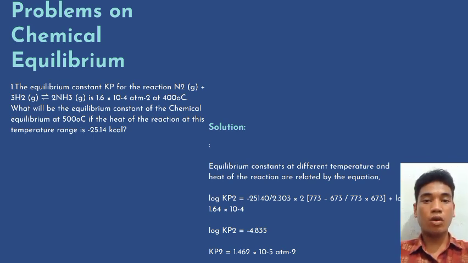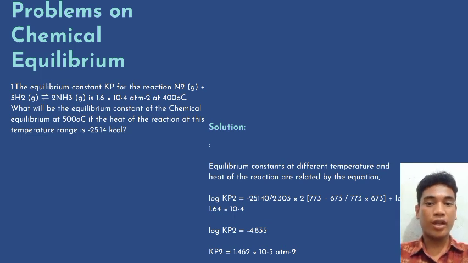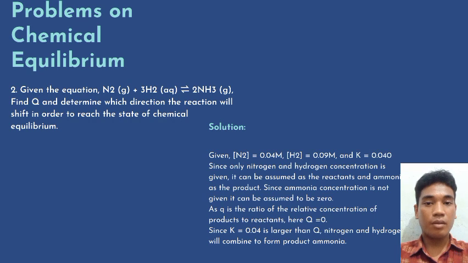Next, problems on chemical equilibrium. Problem 1. The equilibrium constant Kp for the reaction N2(g) + 3H2(g) ⇌ 2NH3(g) is 1.6 × 10^-4 atm^-2 at 400 degrees Celsius. What will be the equilibrium constant of the chemical equilibrium at 500 degrees Celsius if the heat of the reaction at this temperature range is given? Solution.